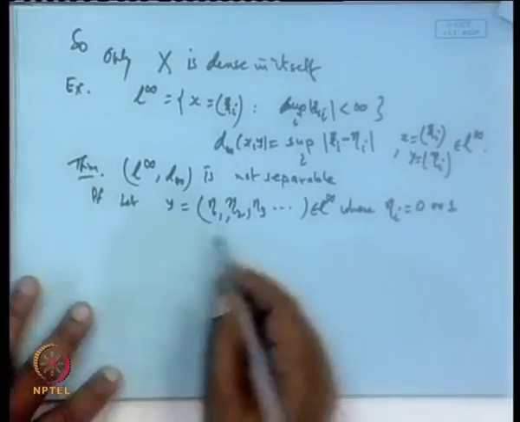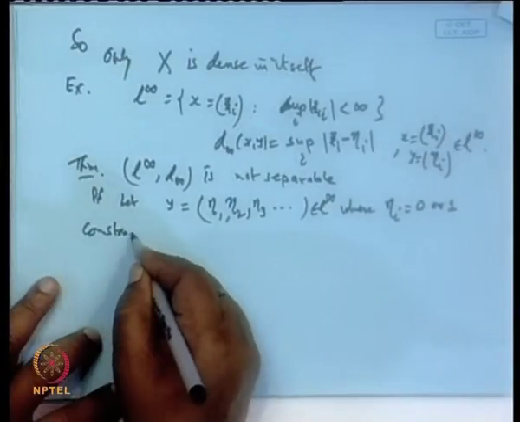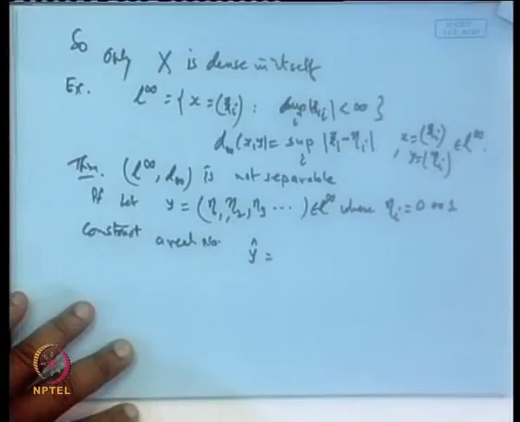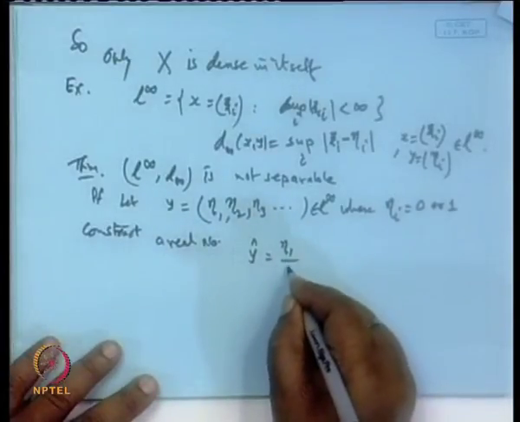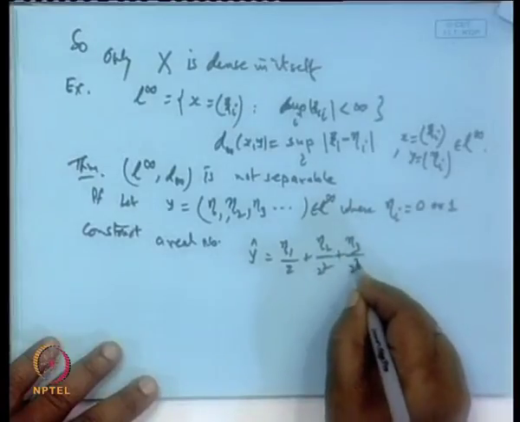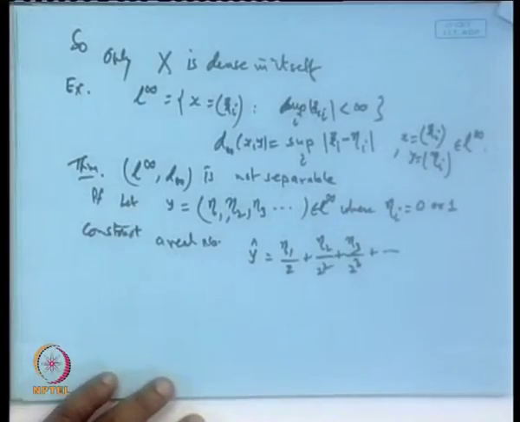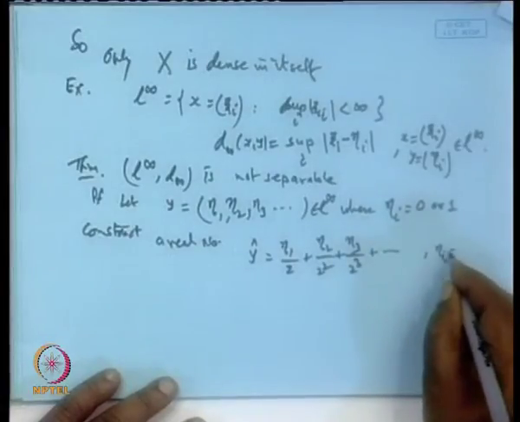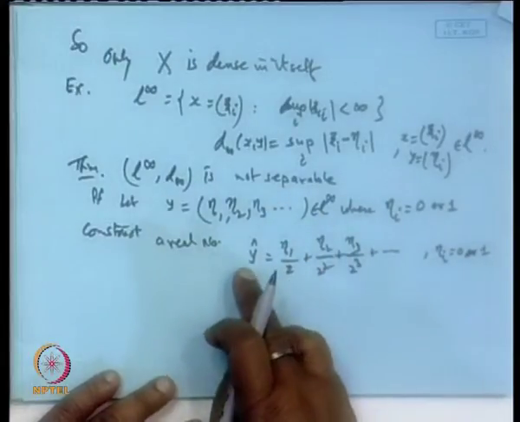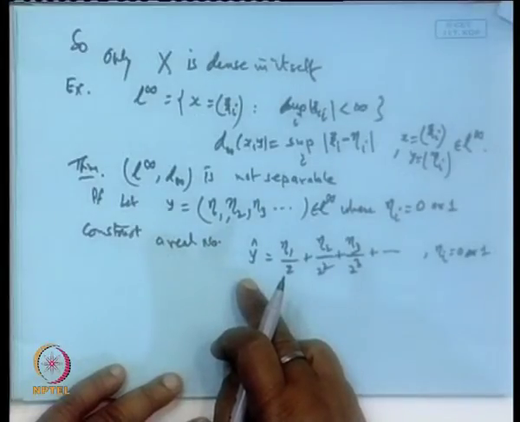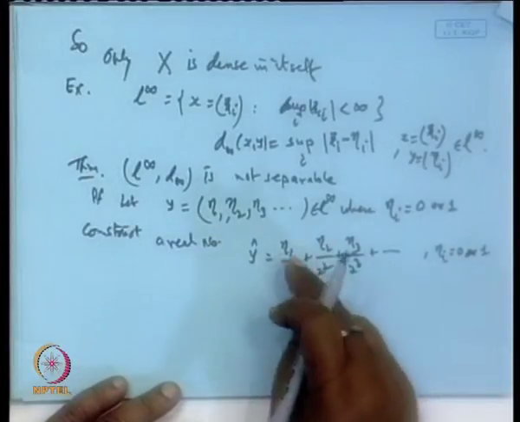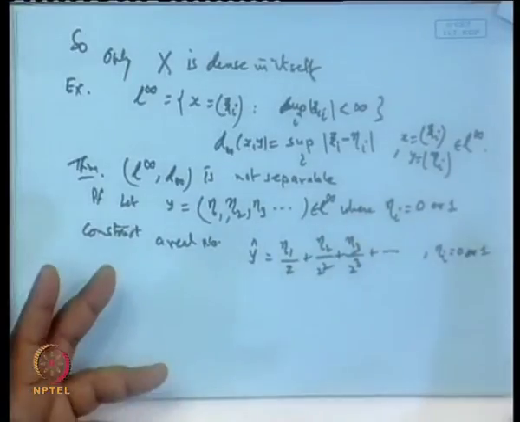Now, if we construct a real number, say y hat, as eta 1 by 2, eta 2 by 2 square, eta 3 by 2 cube and so on, where the eta i's are 0 or 1, is it not a binary representation of a real number y hat? If y hat is a real number, its binary representation will have this type of expansion, where eta 1, eta 2, eta n may assume either 0 or 1, clear.